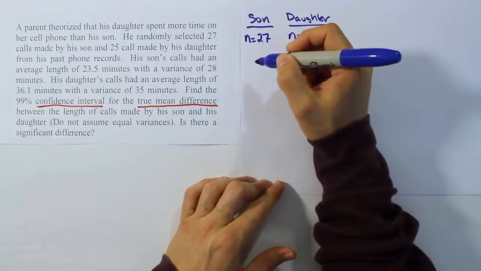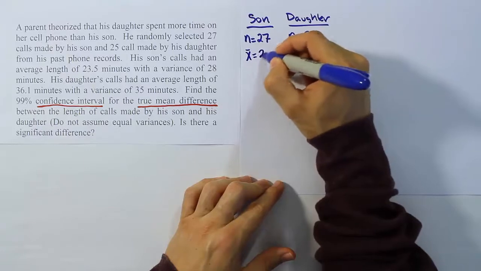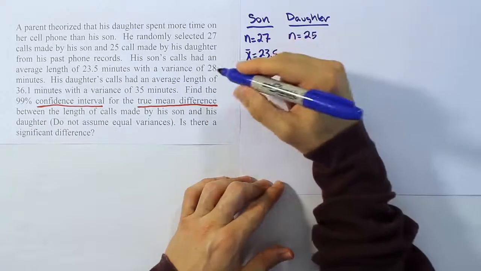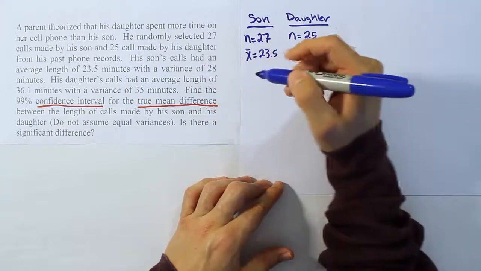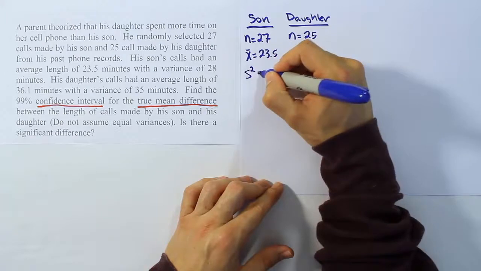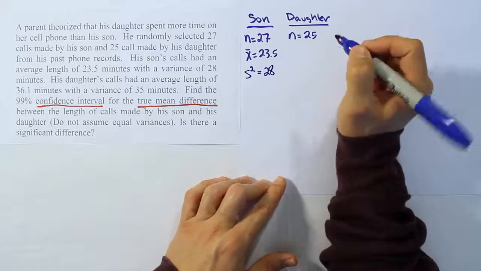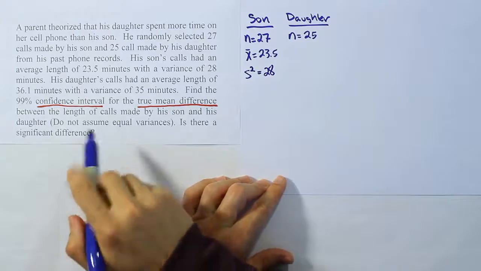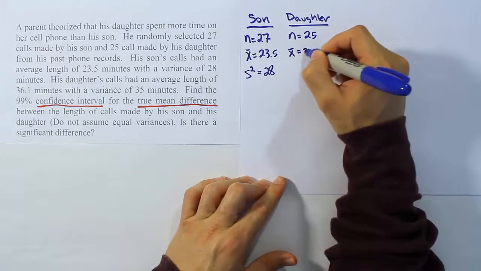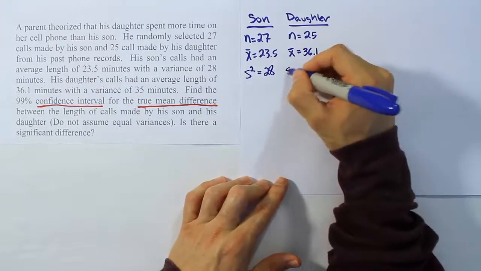Then it says that his son's calls had an average length of 23.5 minutes with a variance of 28. That's interesting. They give us the variance here as opposed to the standard deviation. So S squared is what we're given, and that variance was 28 minutes even. Now his daughter's calls had an average of 36.1 minutes with a variance of 35 minutes.